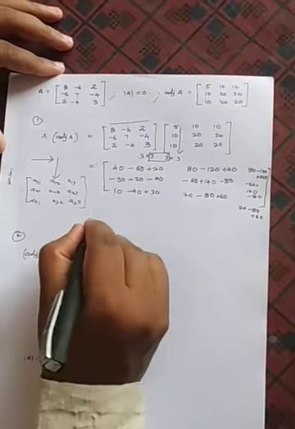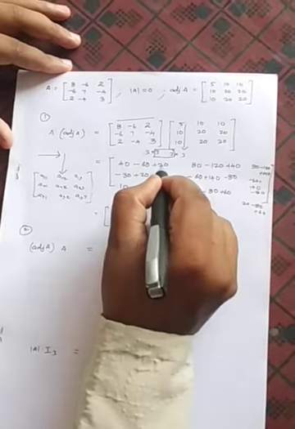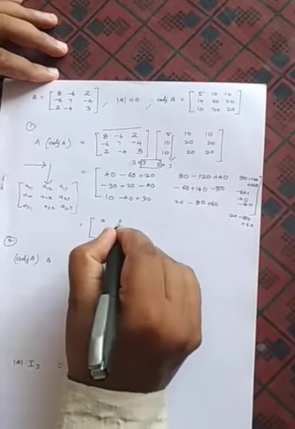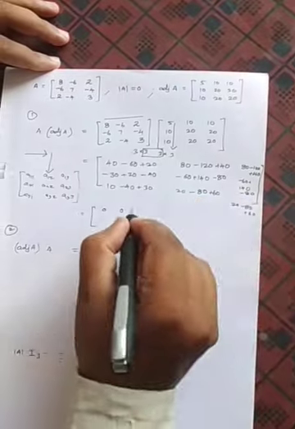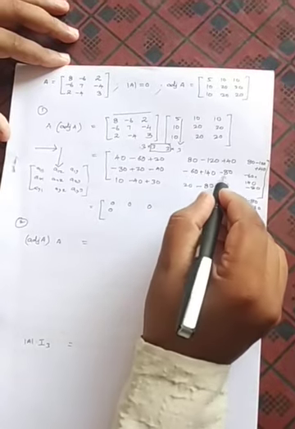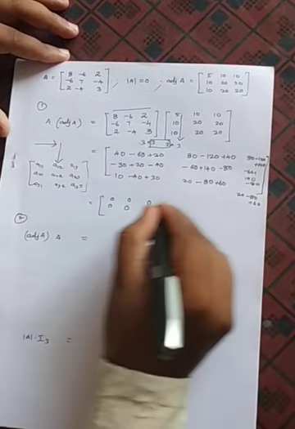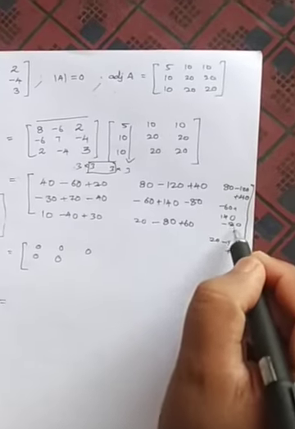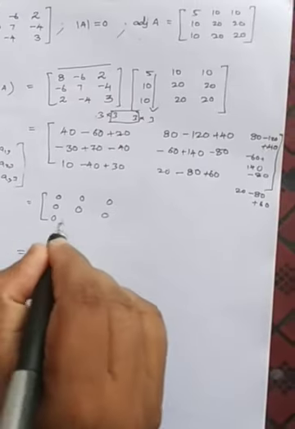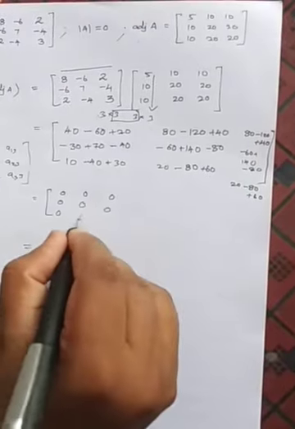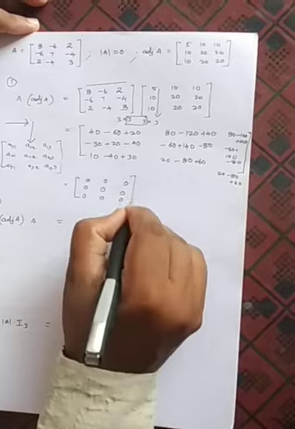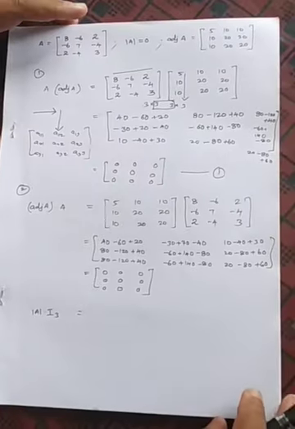Now you just simplify. You can see 40 plus 20 is 60, 60 minus 60 is 0, 80 plus 40 is 120, 120 minus 120 is 0, then 80 plus 40 is 120, 120 minus 120 is 0, then minus 30 minus 40, minus 70 plus 70 is 0, minus 60 minus 80 is minus 140 and 140 is 0 will come. Here minus 60 minus 80 minus 140 plus 140 is 0 will come. Here 10 plus 30 is 40, 40 minus 40 is 0. Here same thing, 20 plus 60 is 80, 80 minus 80 is 0. Then 20 plus 60 is 80, 80 minus 80 is 0. So the first result is we are getting the 0 matrix.